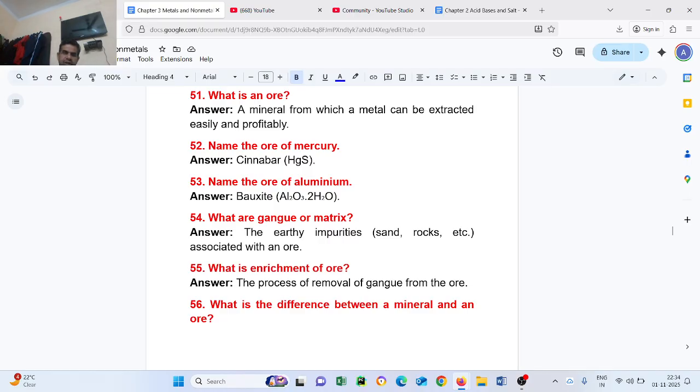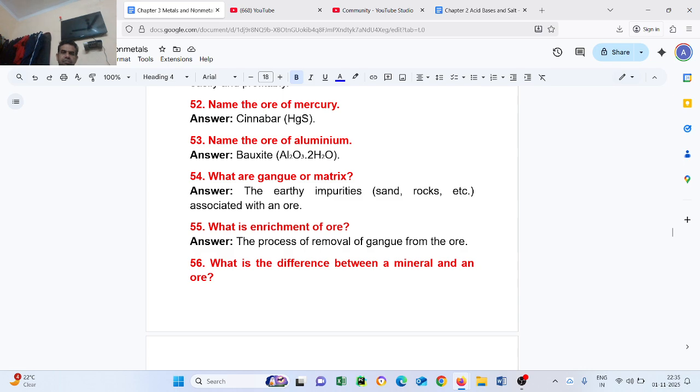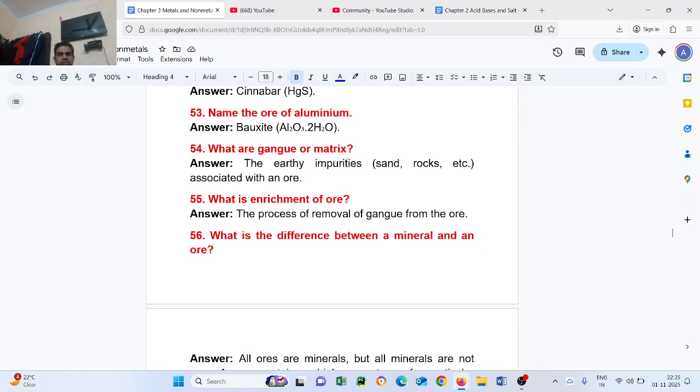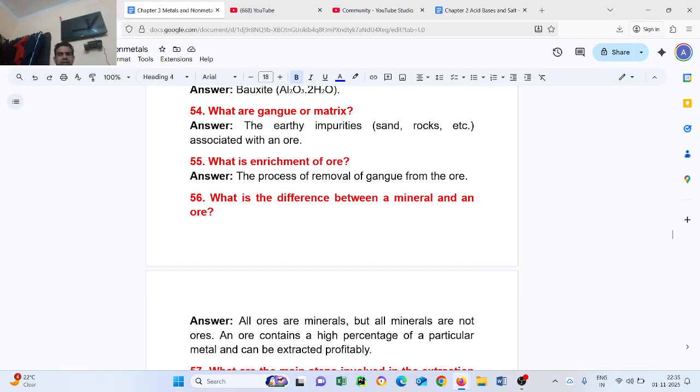Associated with an ore. What are gangues or matrix? The earthy impurities, sand, rock, etc. associated with an ore. Question number 55. What is enrichment of ore? The process of removal of gangue from the ores.